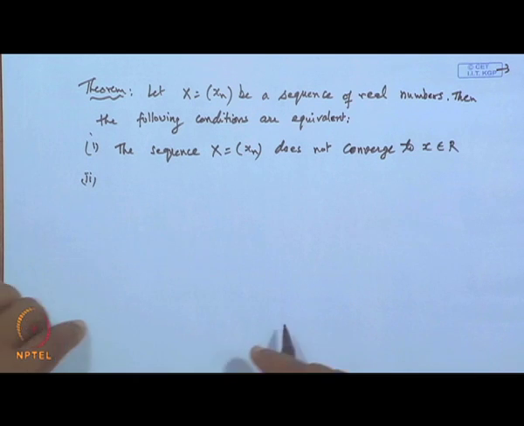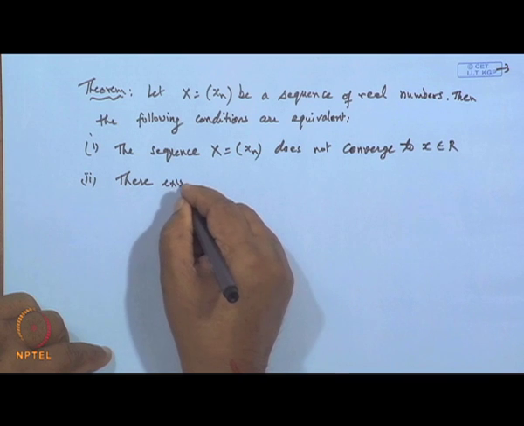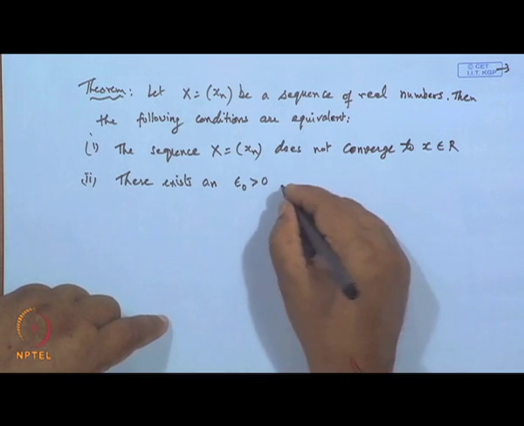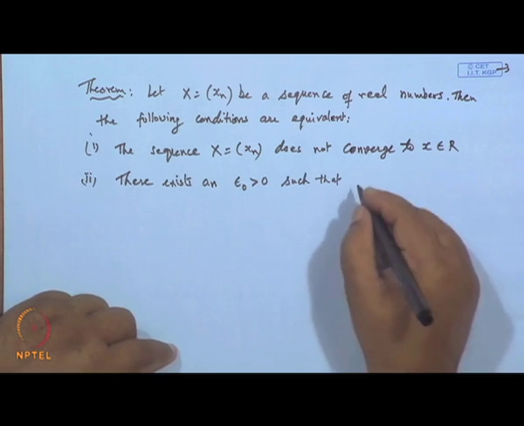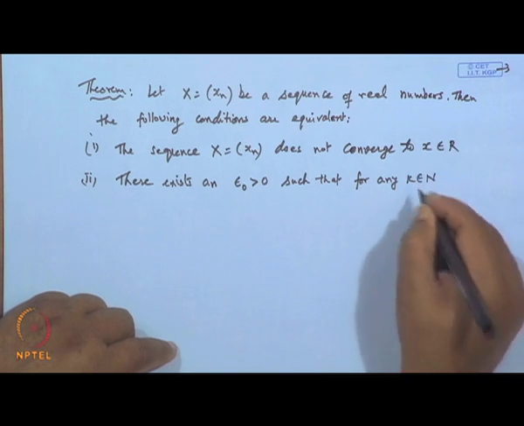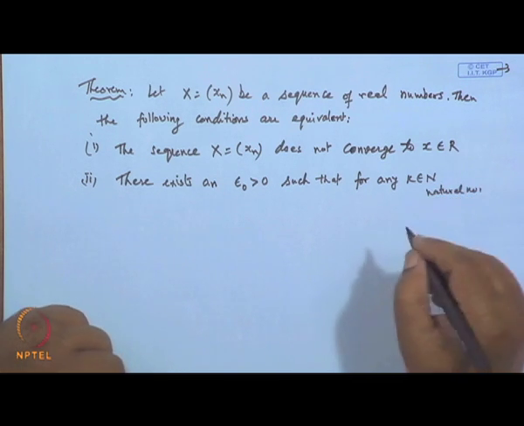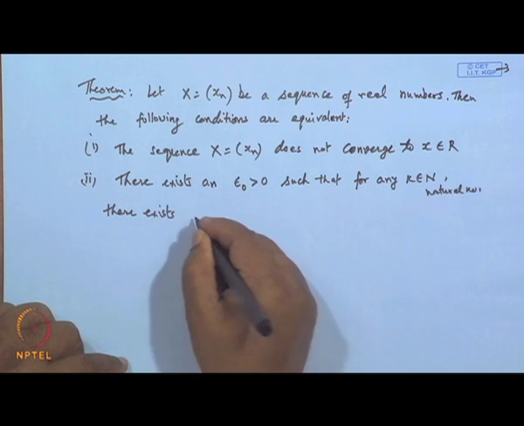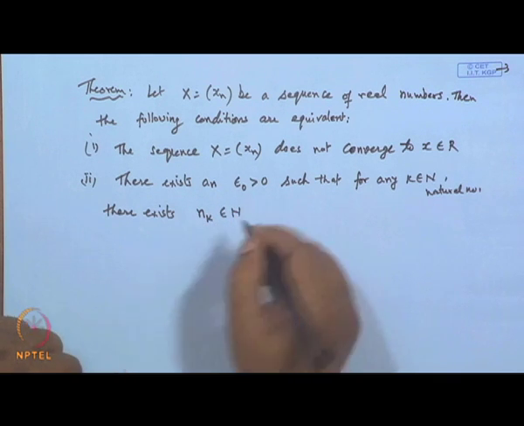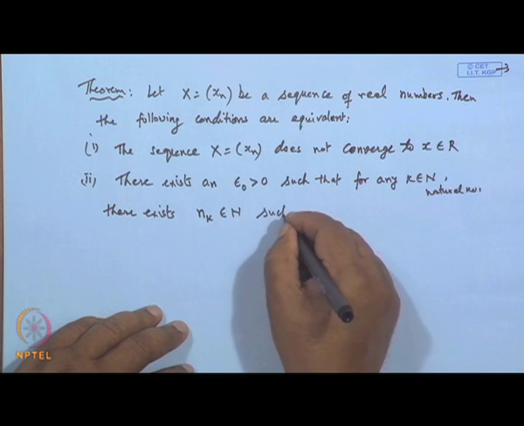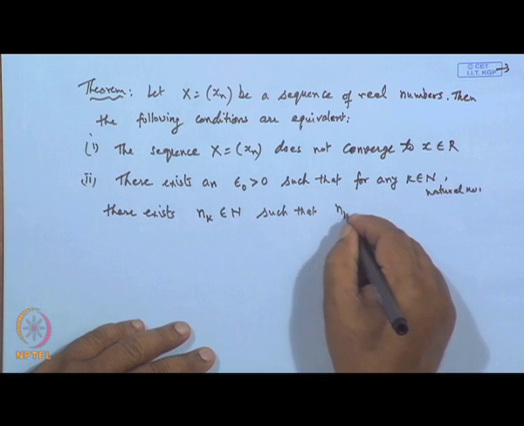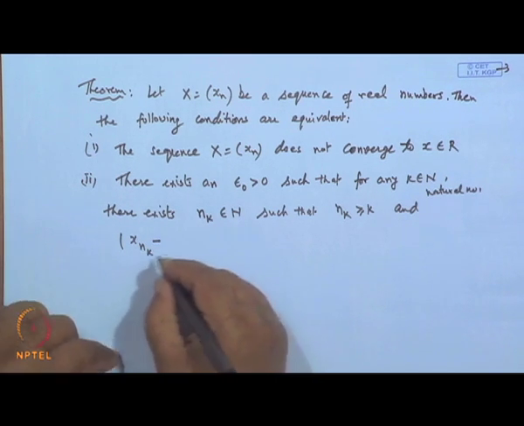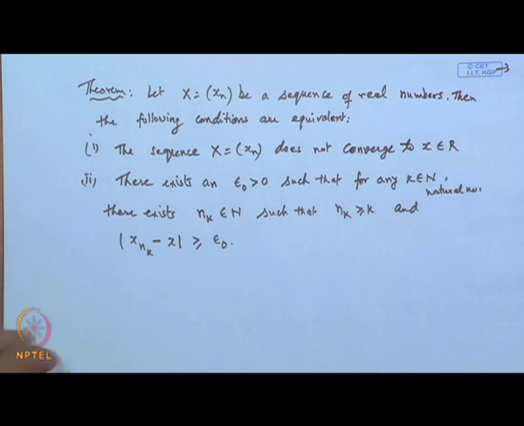The second condition is there exists a positive epsilon naught greater than 0 such that for any k belonging to N, the set of natural numbers, there exists n k, a positive integer belonging to N, such that n k is greater than or equal to k, and mod of x n k minus x is greater than or equal to epsilon naught.